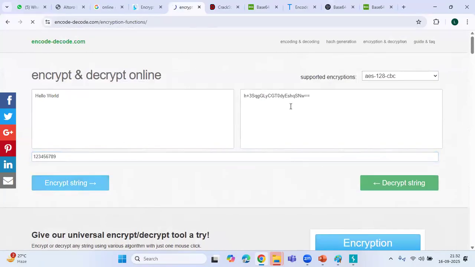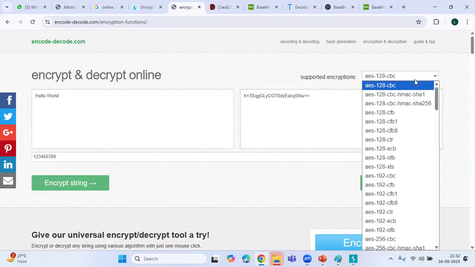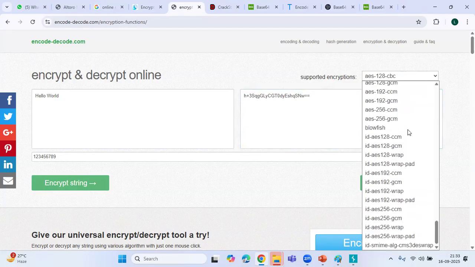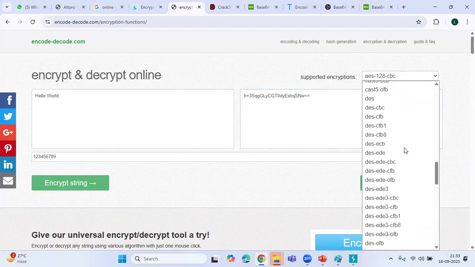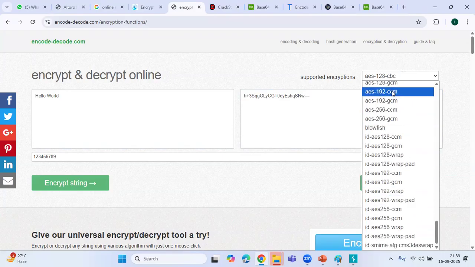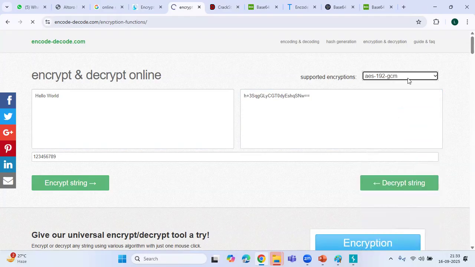Okay, so this is the text generated, and you can see here different cryptography algorithms are there. These are all the available encryption algorithms.